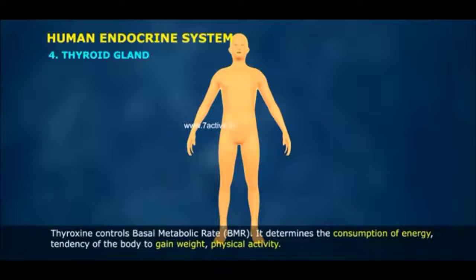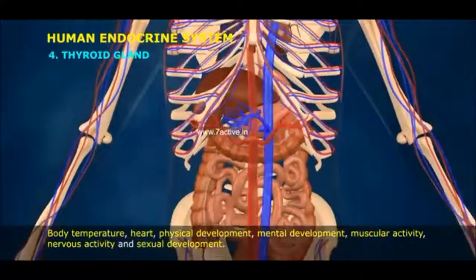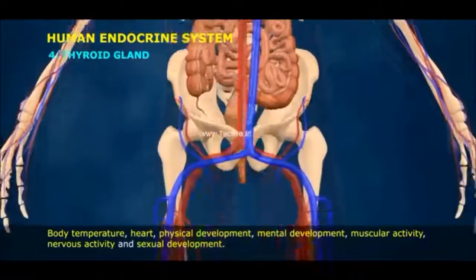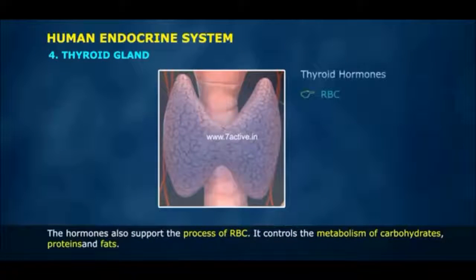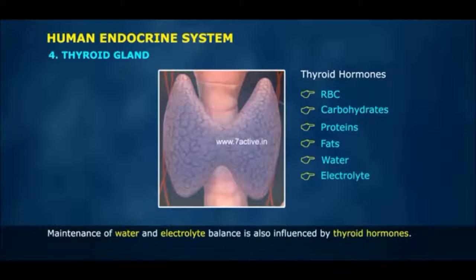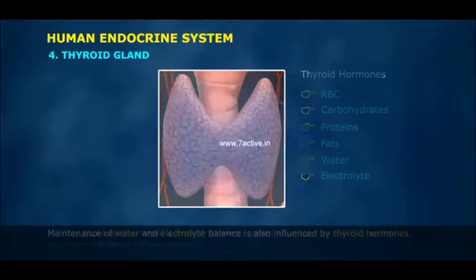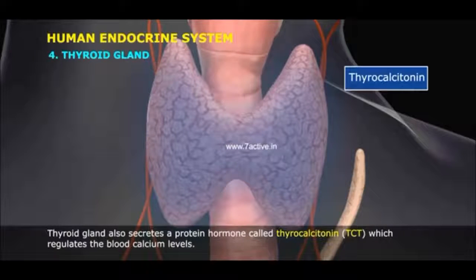Thyroxine controls basal metabolic rate, BMR. It determines the consumption of energy, tendency of the body to gain weight, physical activity, body temperature, heart, physical development, mental development, muscular activity, nervous activity, and sexual development. The hormones also support the process of RBC formation. It controls the metabolism of carbohydrates, proteins, and fats. Maintenance of water and electrolyte balance is also influenced by thyroid hormones. Thyroid gland also secretes a protein hormone called thyrocalcitonin, TCT, which regulates the blood calcium levels.